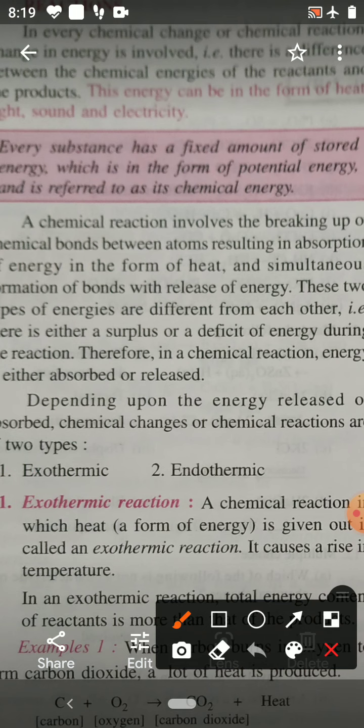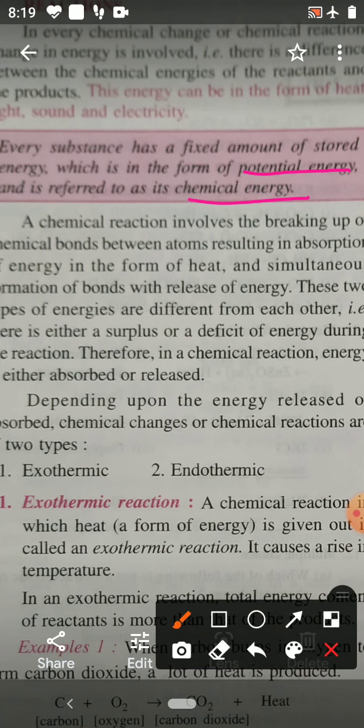Every substance has a fixed amount of stored energy. The energy which a substance has stored is in the form of potential energy, and this potential energy is referred to as chemical energy. When a chemical reaction occurs, chemical bonds between the atoms break.